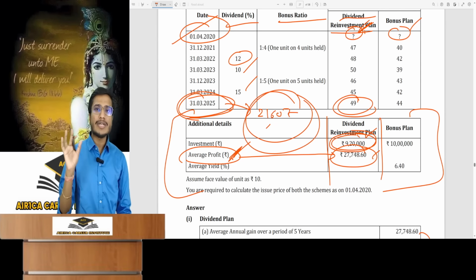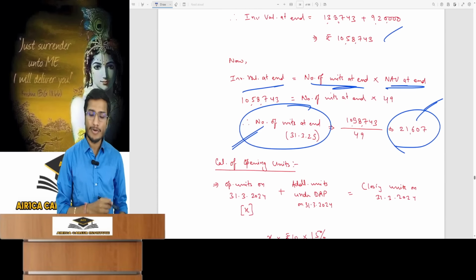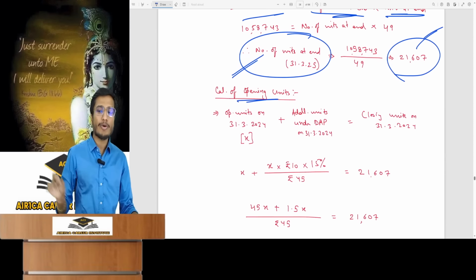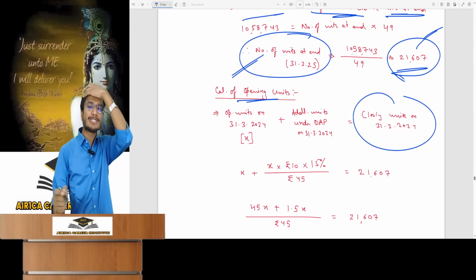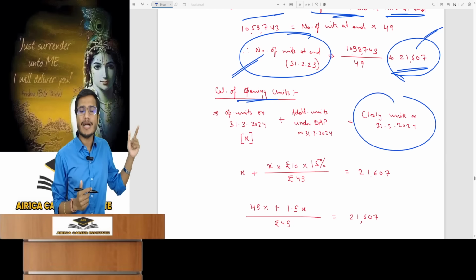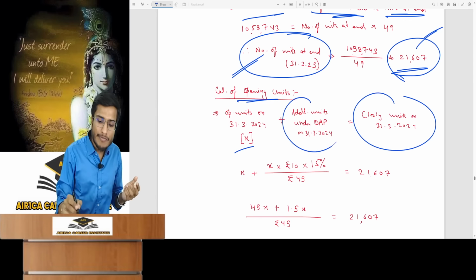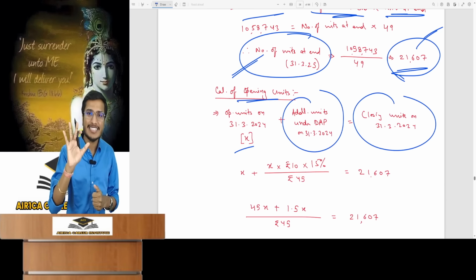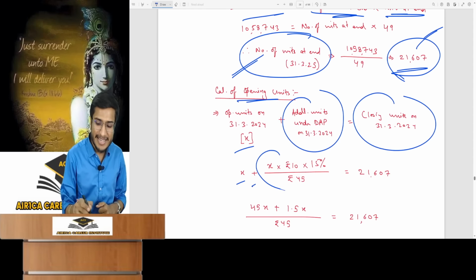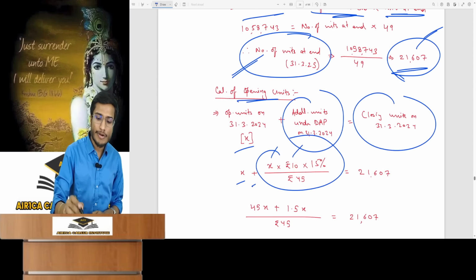How did 21,607 units close? Last dividend was 31st March 24. So on 31st March 24, the closing units would be 21,607. Same that's left today, as after this no dividend was ever received. For March 24 opening units, we assume it as X. X plus on 31st March 24 additional units from dividend. Calculate X plus the additional units received. Number of units X on that day multiplied by face value of the unit, which is 10 rupees.